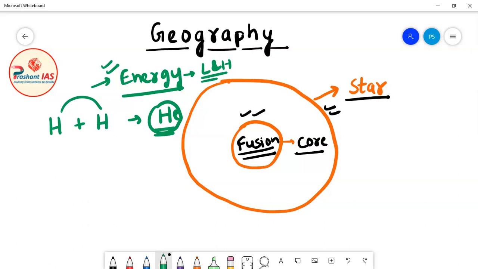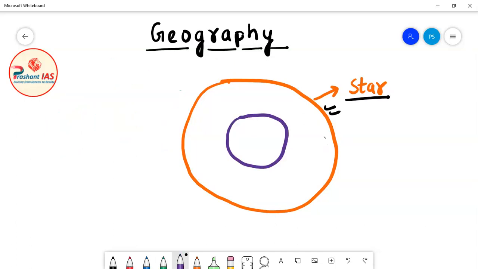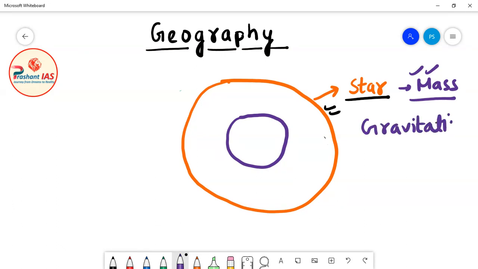So in the nuclear fusion reaction, the nuclei of hydrogen fuse to give birth to helium, and in the process, energy is released. Now friends, I have already told you in the last class that this star is very massive. The mass of this star is very high, and by virtue of the mass of the star, the gravitational force comes into play.